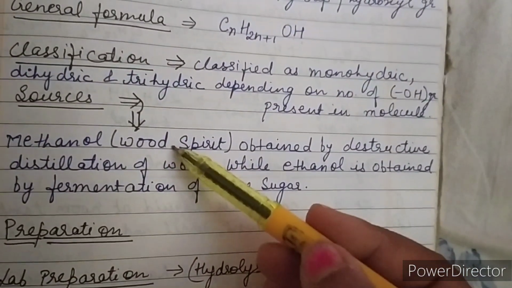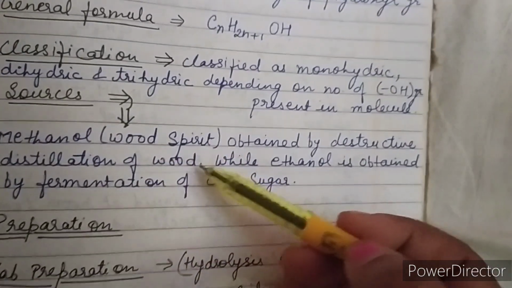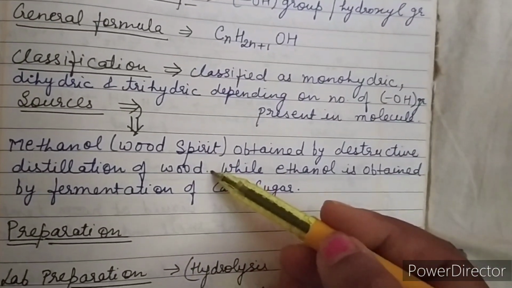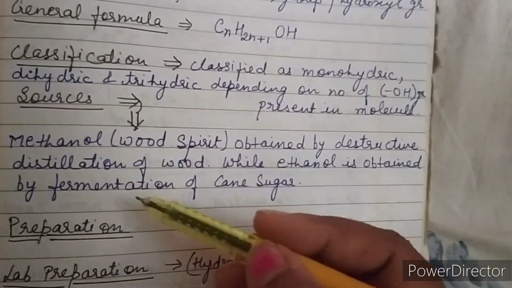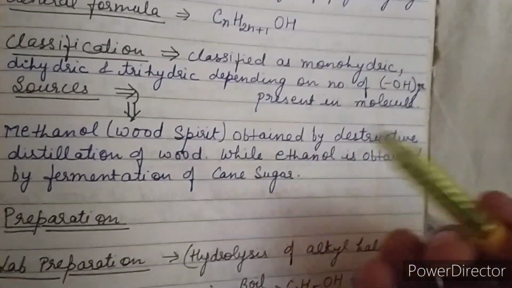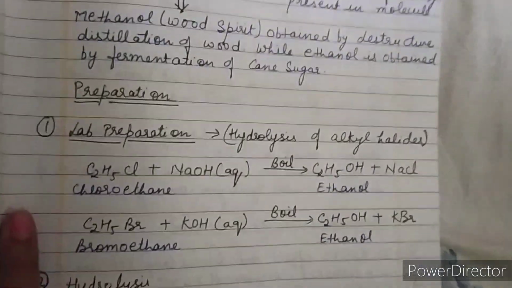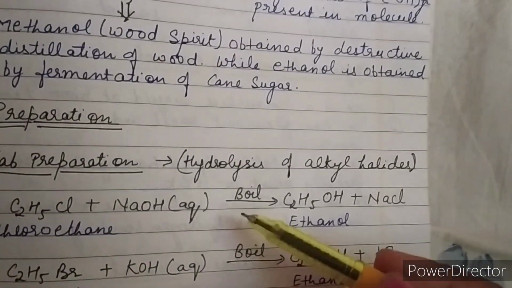What are the sources of alcohol? Methanol is also called wood spirit. It is obtained by the destructive distillation of wood, that is heating of wood in the absence of air. While ethanol is obtained by the fermentation of cane sugar or other sugars in presence of certain enzymes. So let's see first the preparation of ethanol.